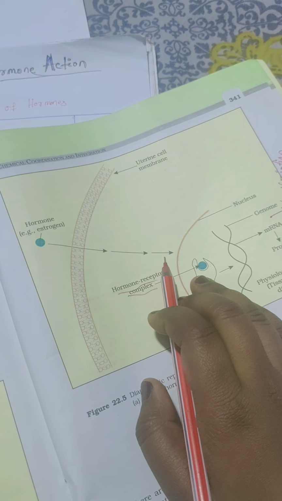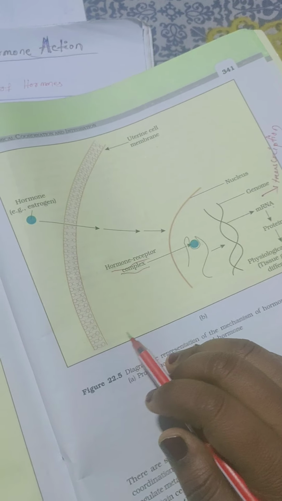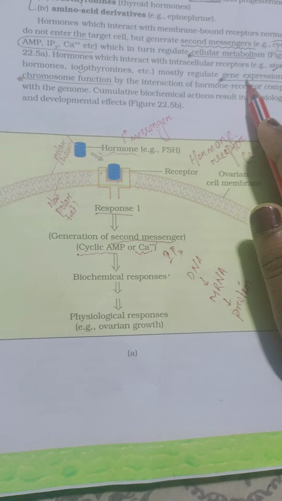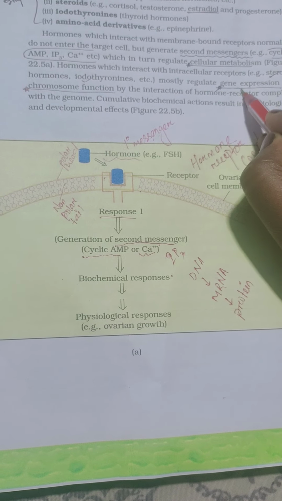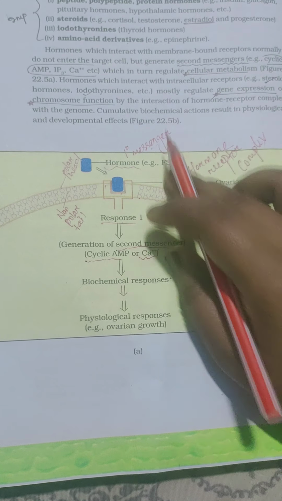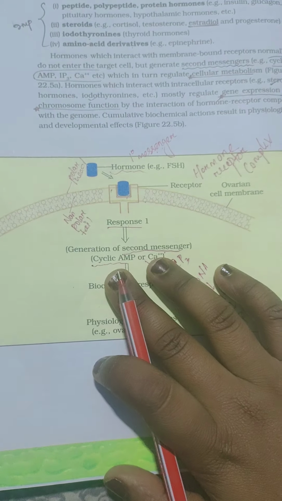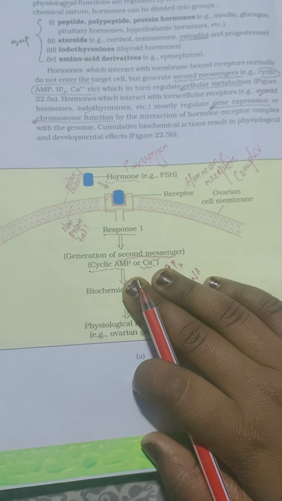Next, hormones which interact with intracellular receptors. See, steroid hormones which come to the intracellular receptors directly enter the target cell and bind to the receptors inside the nucleus. They mostly regulate gene expression or chromosome function. So two things: one is gene expression and the other is chromosome function, by the interaction of the hormone receptor complex with the genome. Cumulative biochemical actions result in physiological and developmental effects.